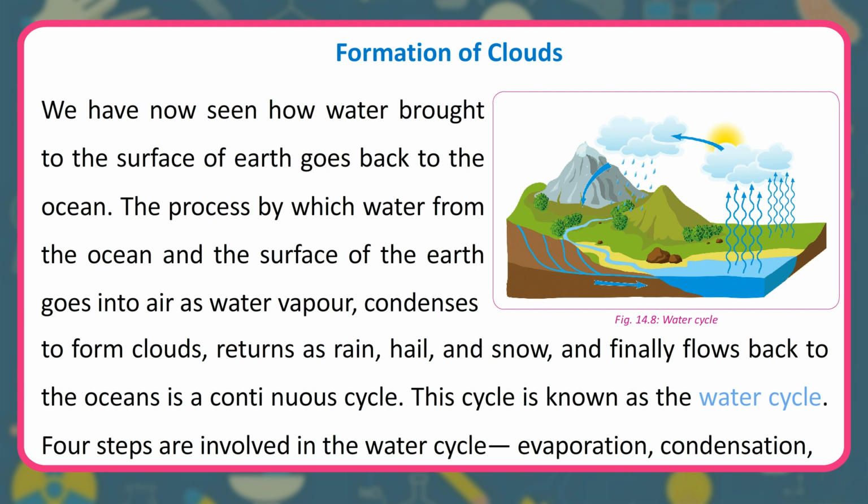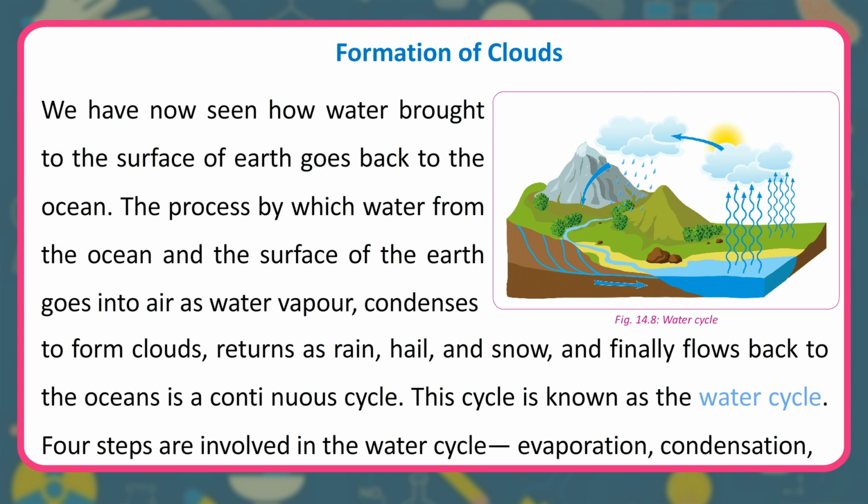We have now seen how water brought to the surface of Earth goes back to the ocean. The process by which water from the ocean and the surface of the Earth goes into air as water vapor, condenses to form clouds, returns as rain, hail, and snow, and finally flows back to the oceans is a continuous cycle. This cycle is known as the water cycle.